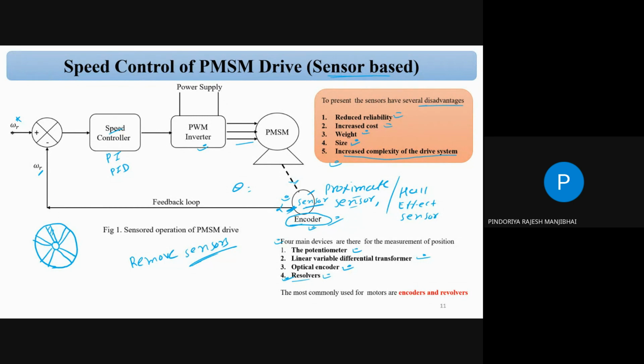This one is maybe black color and this one is white color. So this is white, this is black, this is black, this is white, black and white.